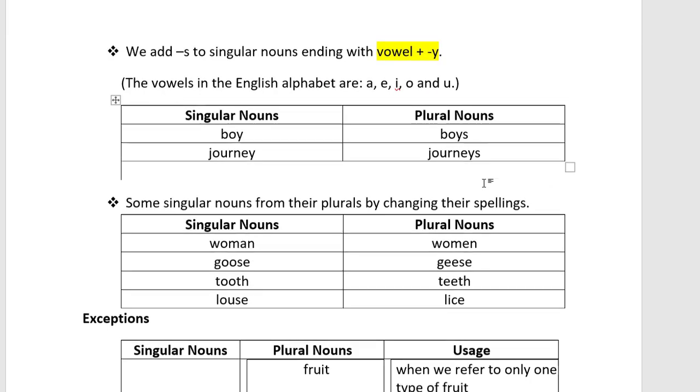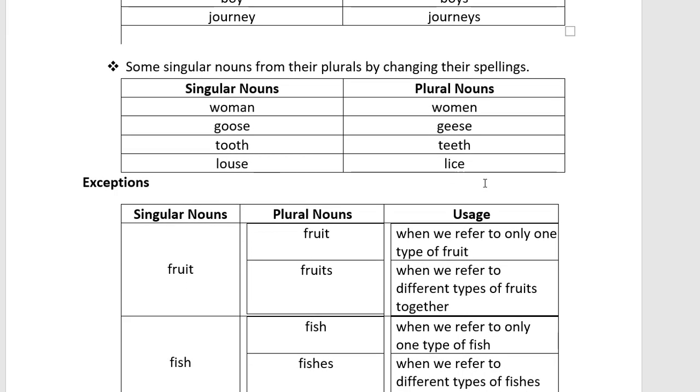And after that we have seen some nouns which change their whole spelling, right? See, woman, goose, tooth, louse: they become women, geese, teeth and lice, right?